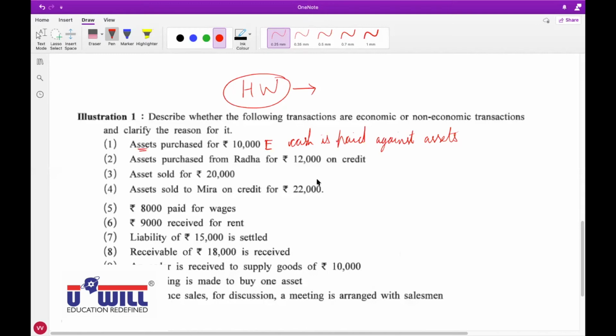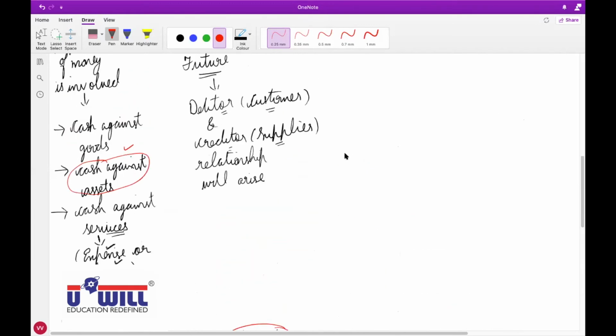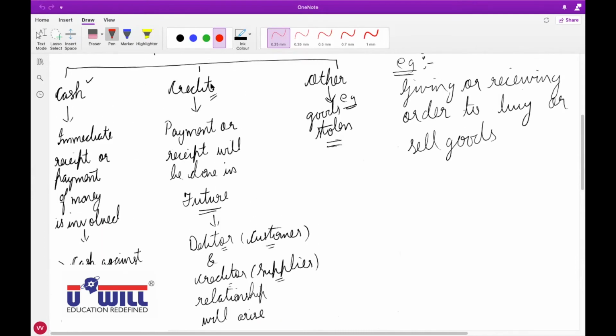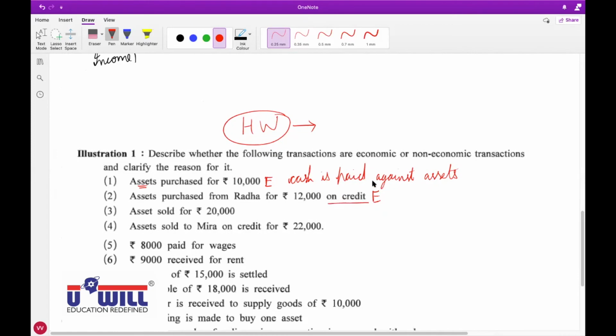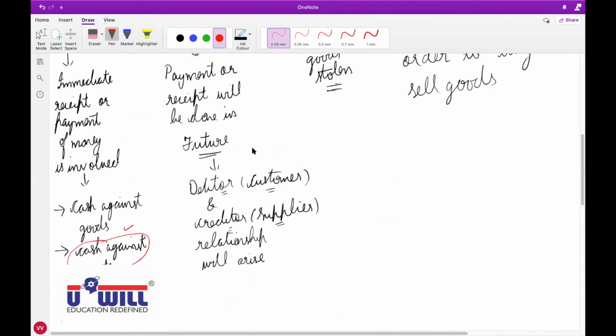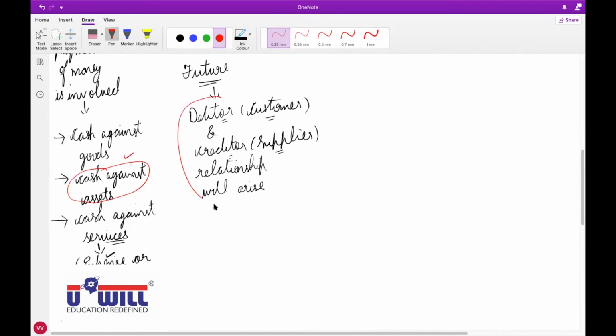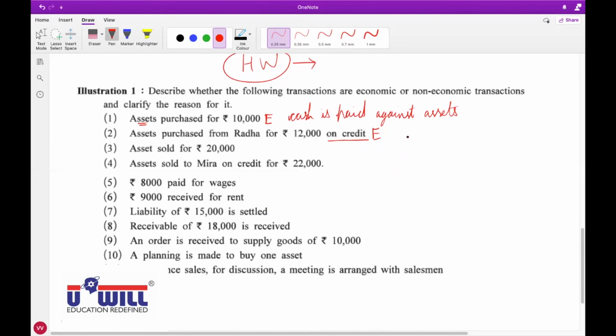Yes, sir. Is it economic or non-economic? Economic. And it comes in which category? Cash transaction or credit transaction? Credit. Credit transaction, clearly given. So what reason will you write in this transaction? Debtor and creditor relationship arises. Okay, debtor and creditor relationship arises. This reason will be written.